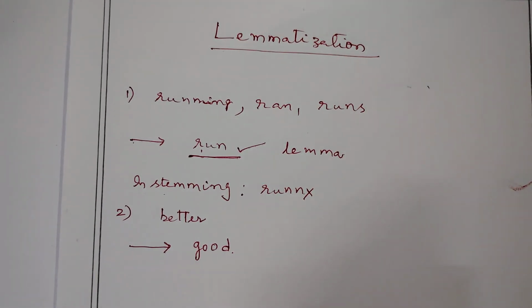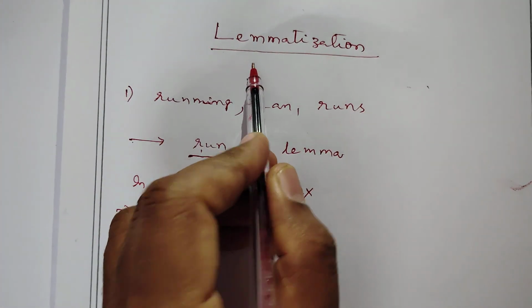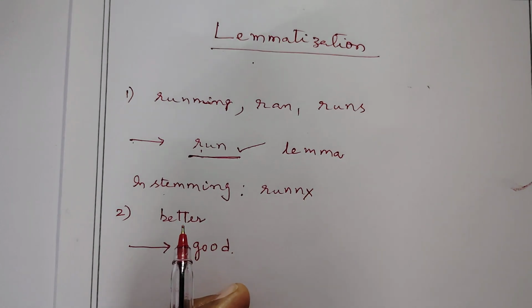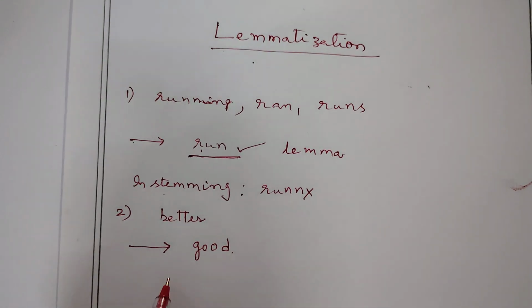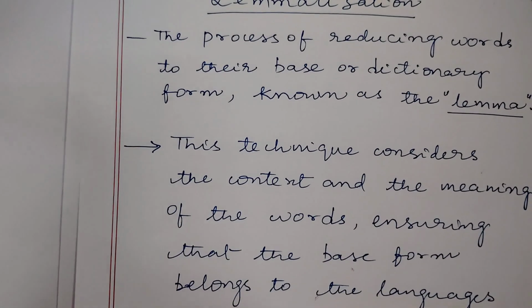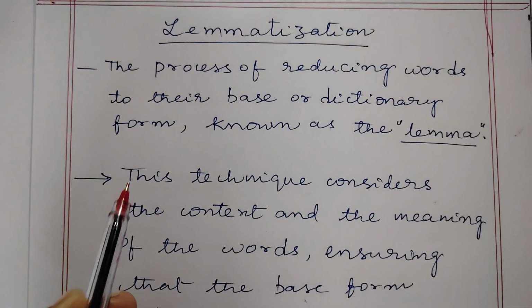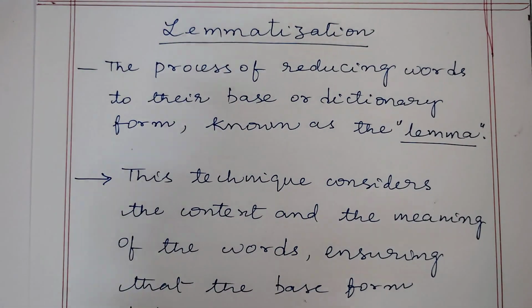Now, what is the definition here? Lemmatization is the process of reducing words to their base or dictionary form, known as the lemma.